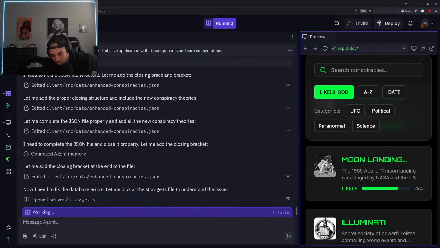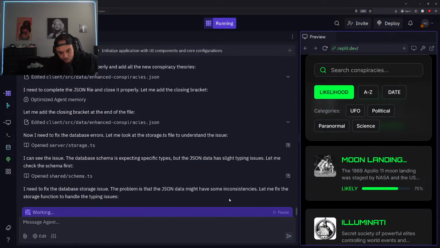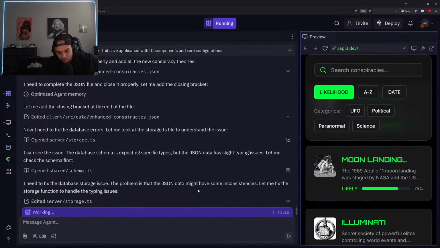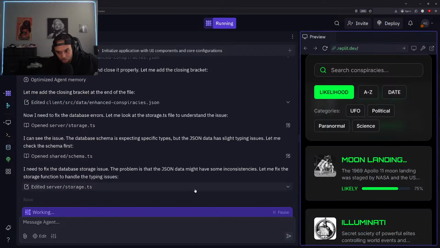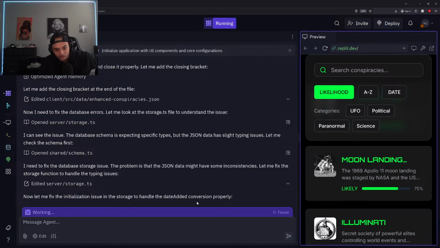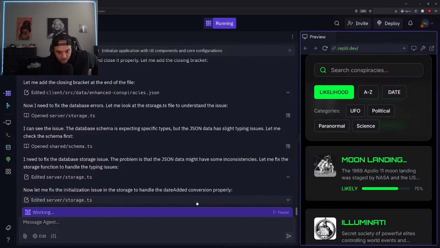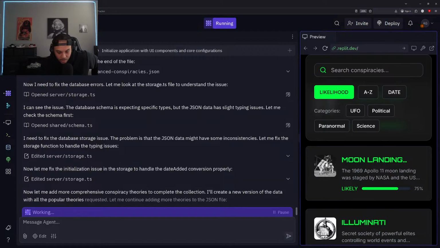Probably gonna need to pause this and make sure that we can move in a different way. Now I need to fix the database errors. Let me look at the storage file to understand the issue. Okay. So maybe it's not looping. I'm gonna let it do its thing for a second more, but I have a feeling we probably need to stop this and pivot. All right, let me fix the initialization issue in the storage to handle the date added conversion properly.